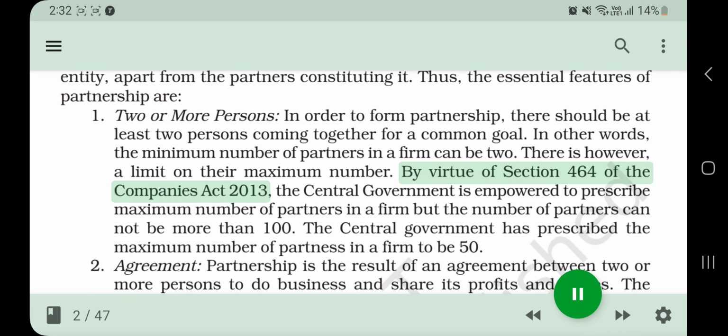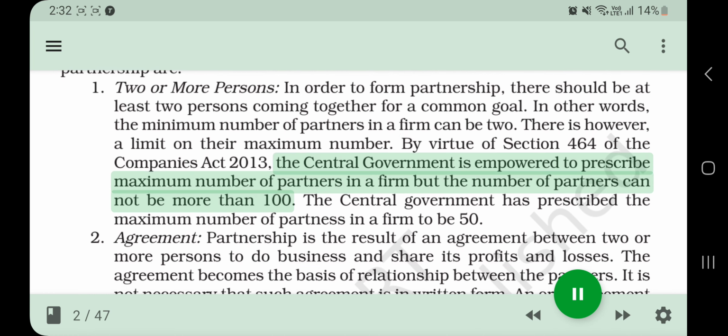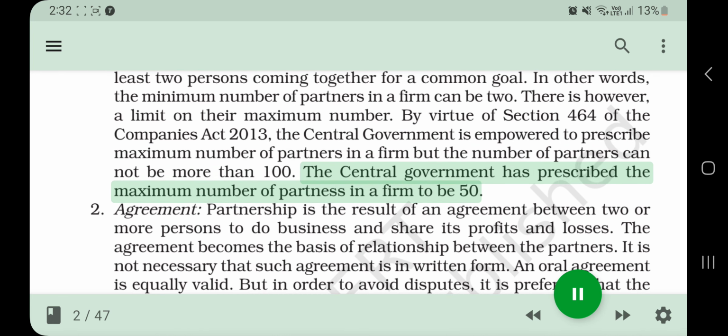By virtue of Section 464 of the Companies Act 2013, the central government is empowered to prescribe the maximum number of partners in a firm, but the number of partners cannot be more than 100. The central government has prescribed the maximum number of partners in a firm to be 50.